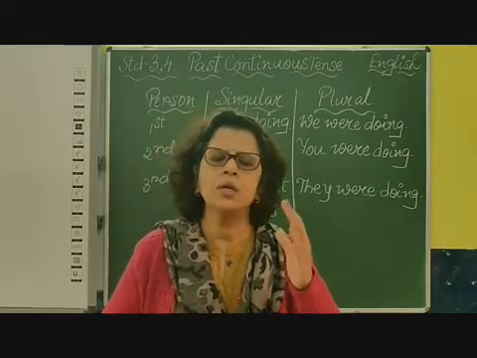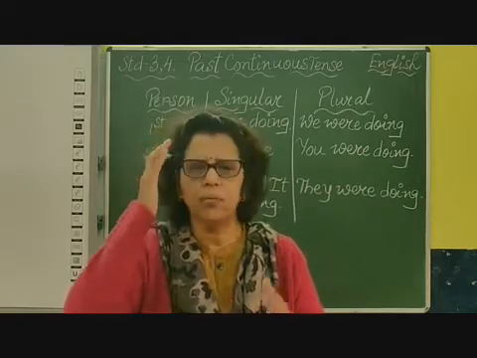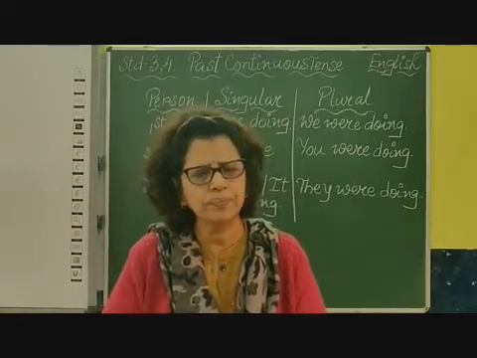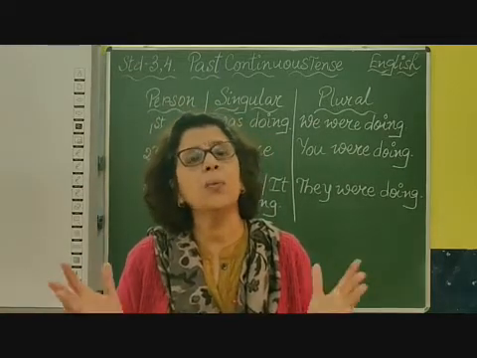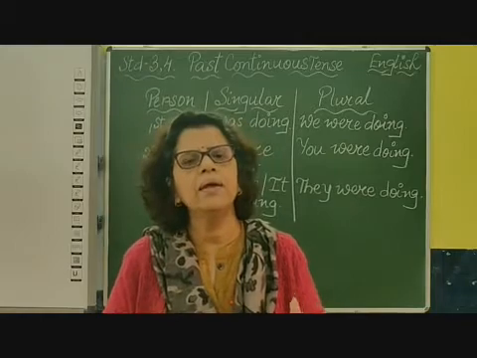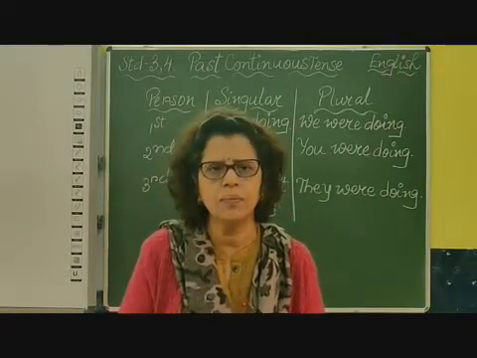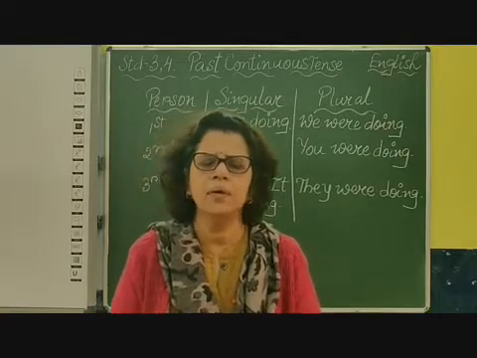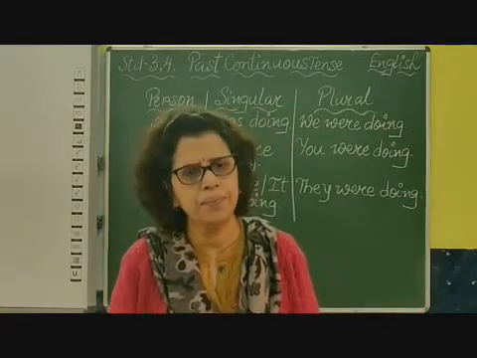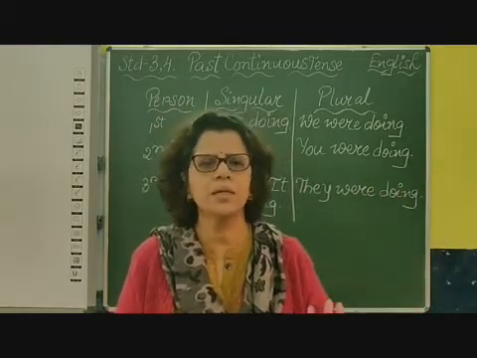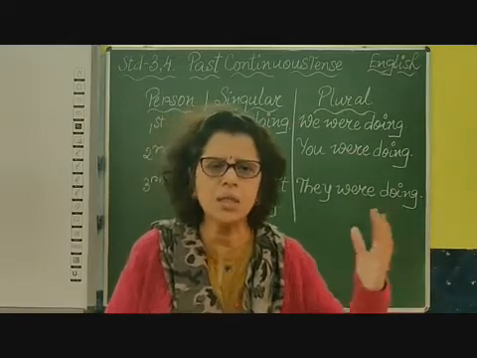We use singular subject, was, verb and with it ing. When it is a plural subject, we use were and then the verb, along with it we add ing. For example, the man was cutting the tree, means already completed, but it took some time naturally to cut a tree, was cutting the tree.